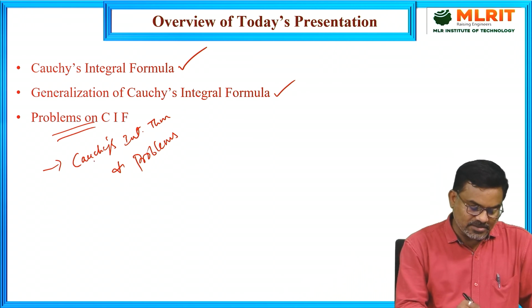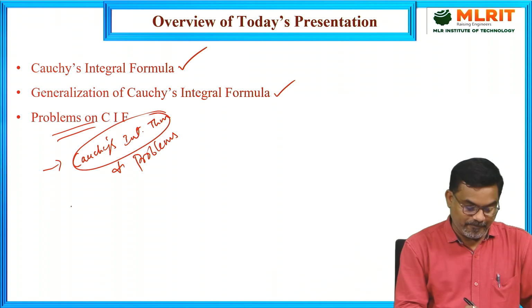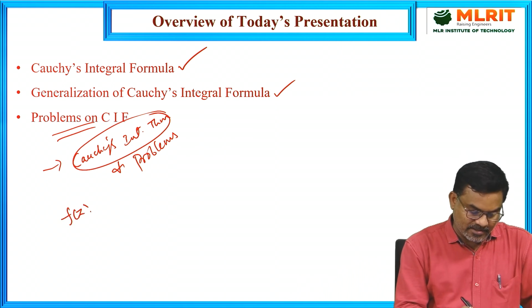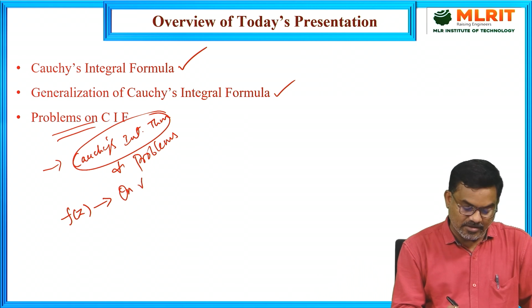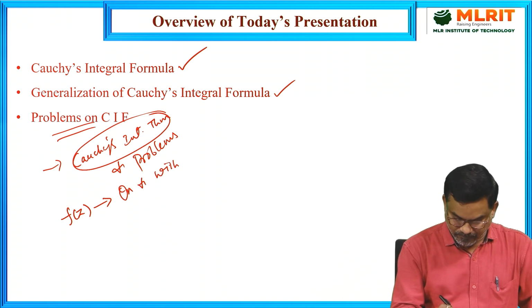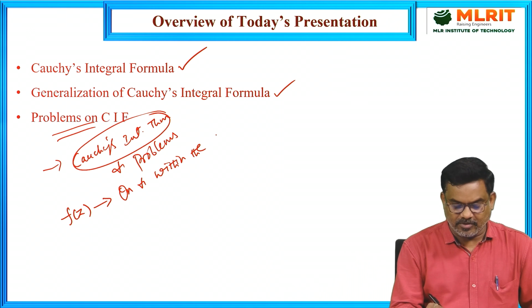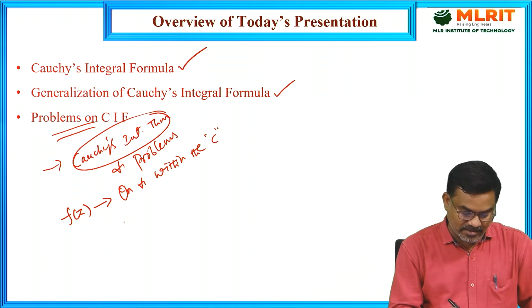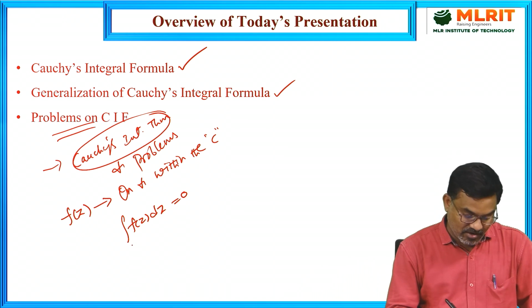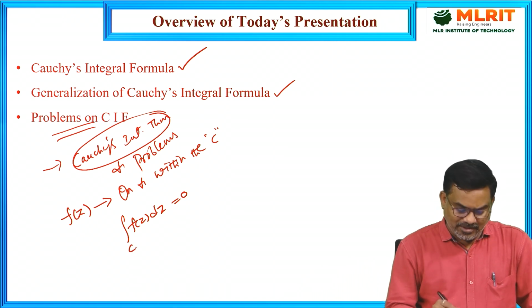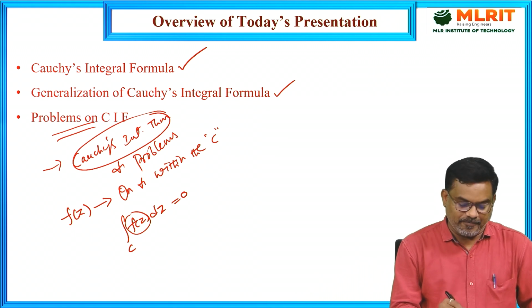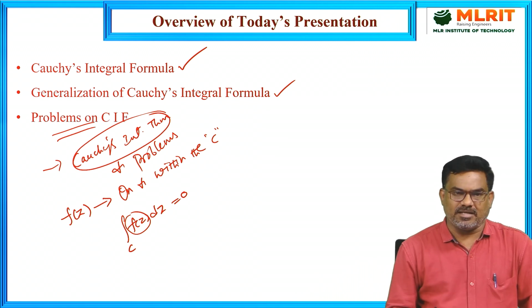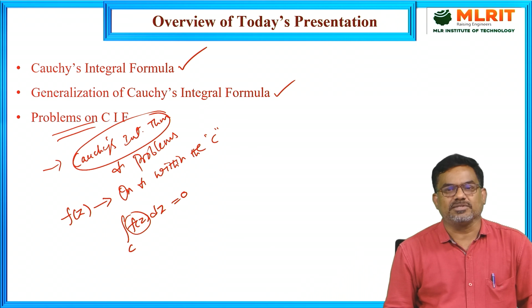Now here, what is the Cauchy's integral theorem? The statement: if f of z is analytic everywhere on and within the closed circle C, then the line integral of f of z dz vanishes, 0, along that curve. So, if the function is analytic at each and every point on the circle and inside the circle, then the line integral is equal to 0.